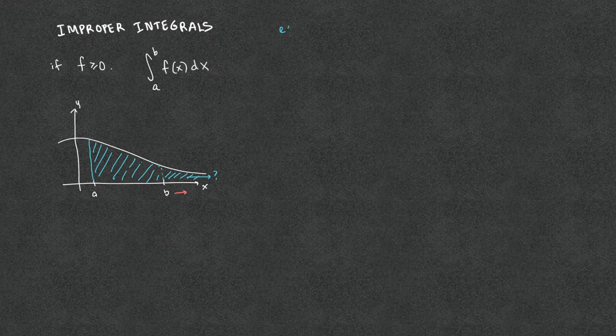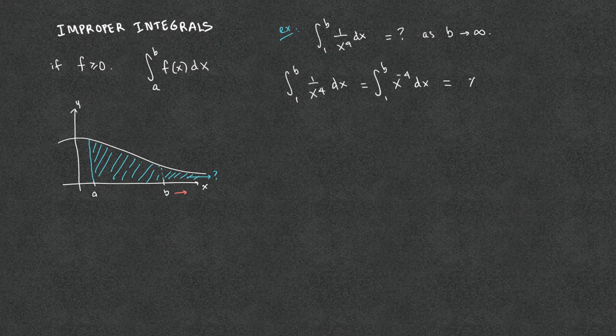For example, the integral from 1 to b of 1 over x to the fourth dx. What happens to this integral as b goes to infinity? We attempt to evaluate this integral by first finding the antiderivative of x to the negative fourth. We then use the fundamental theorem of calculus to evaluate this expression at b and 1. The result is (1 minus 1 over b cubed) over 3.